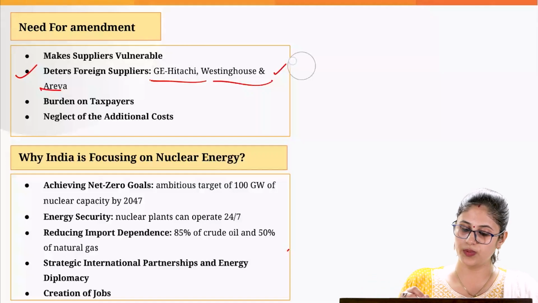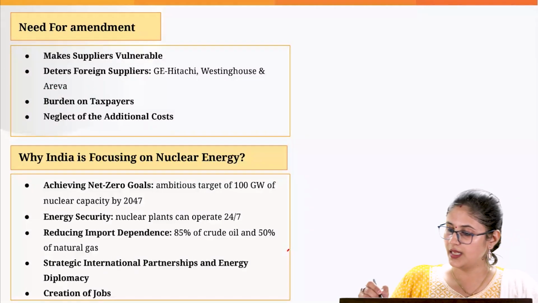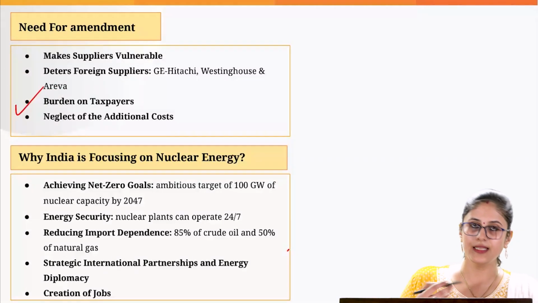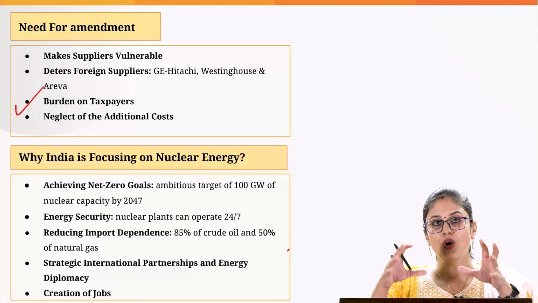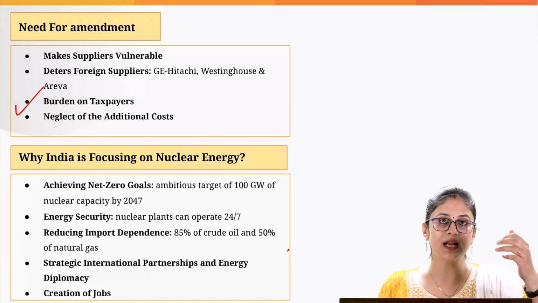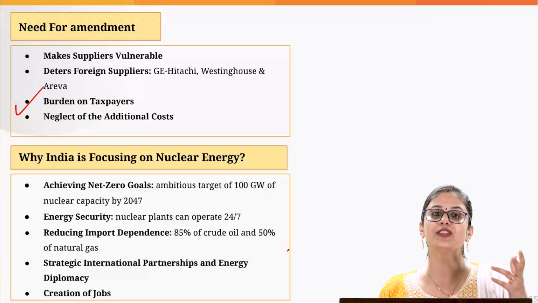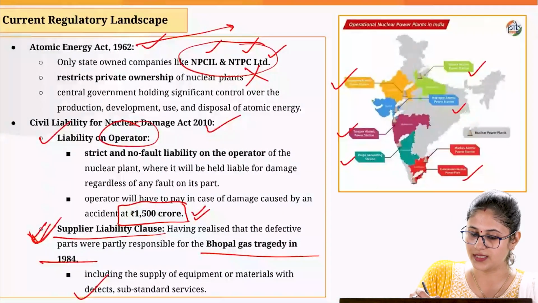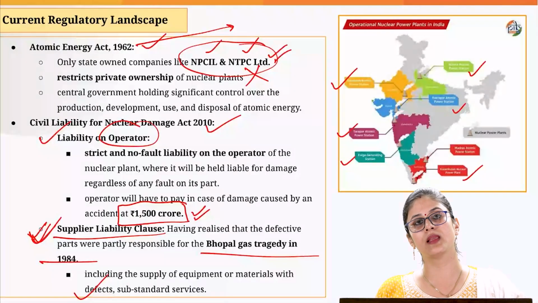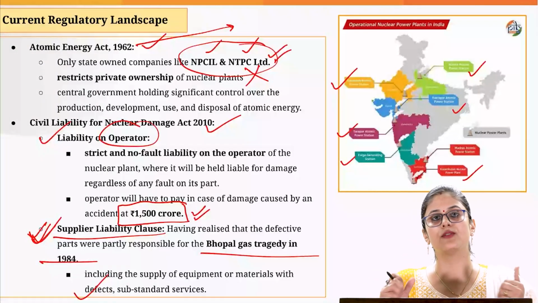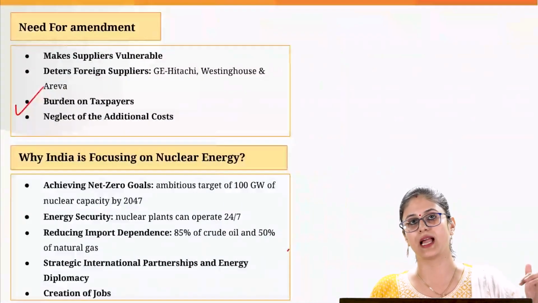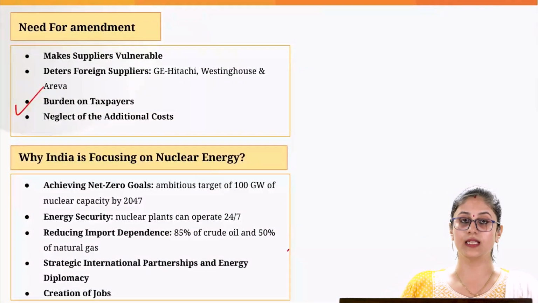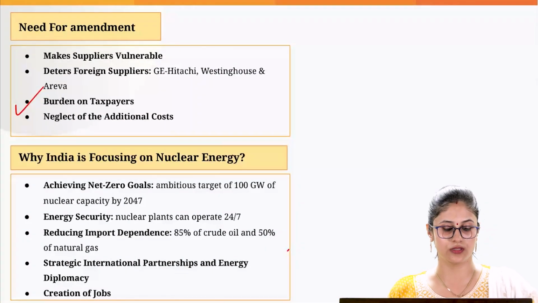Then another issue with this particular act is, it places the burden ultimately on the taxpayer. Now, what we have studied under the act, that it is the operator which is going to give the compensation to the victims, and these operators are basically whom? The state-owned companies. So ultimately, from where these state-owned companies are going to give the compensation to the victims? Basically from the taxpayer money. So this increases additional burden on the taxpayers also.